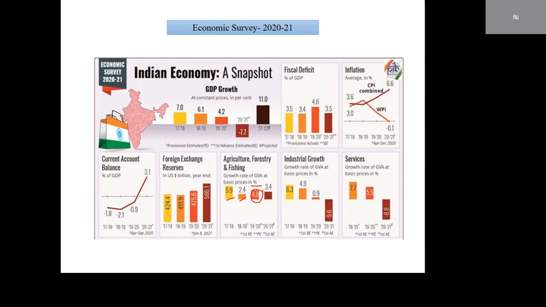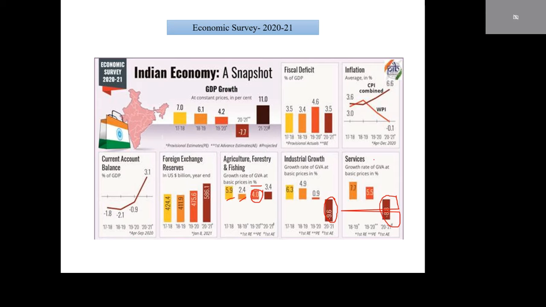So agricultural growth rate increases, whereas industrial growth rate and service sector growth rate decrease, because most industries and service sectors are in urban areas. Urban areas are well affected by COVID. So industry growth rate decreases, service growth rate decreases.